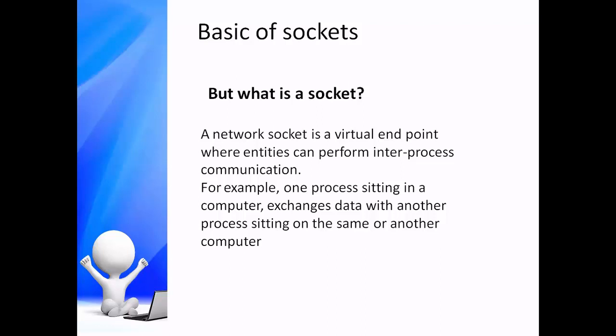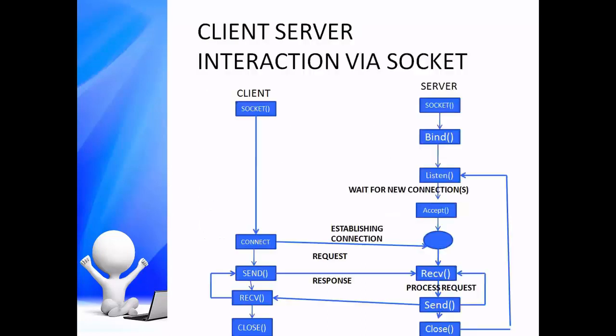Python has quite an easy way to start with the socket interface. In order to understand this better, let's see the big picture first. Let's see the following diagram. In this diagram, a flow of client-server interaction is shown. Let's understand it very deeply.